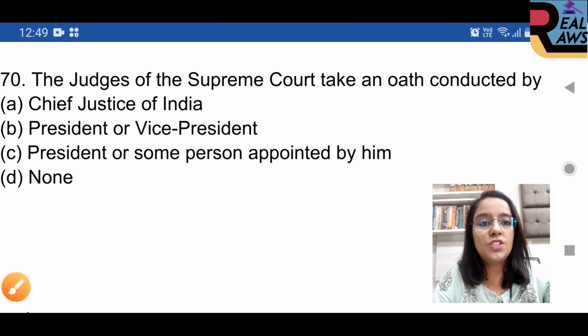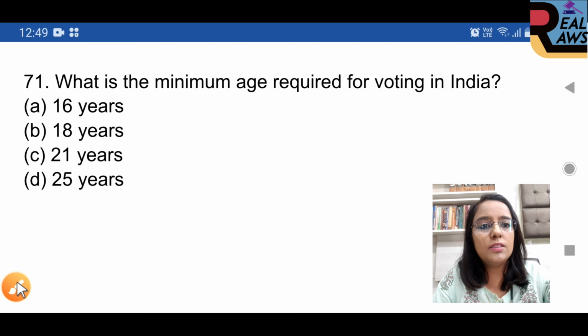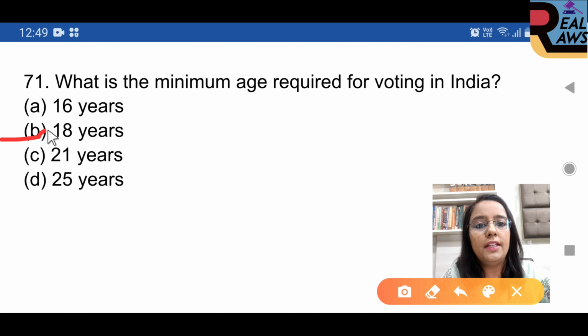Question 70. The judges of the Supreme Court take an oath conducted by, option C is right, the President or some person appointed by him. Question 71. What is the minimum age required for voting in India? Option B is right, 18 years.